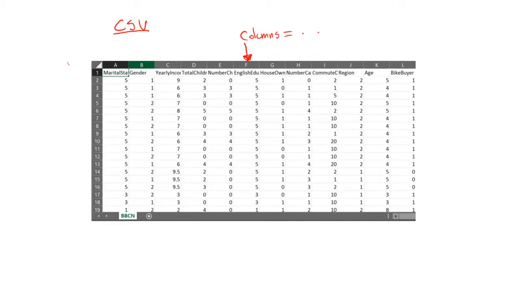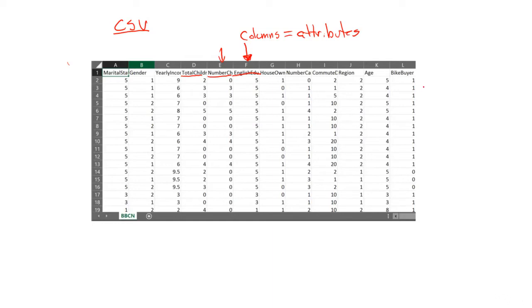In machine learning, they are called attributes.